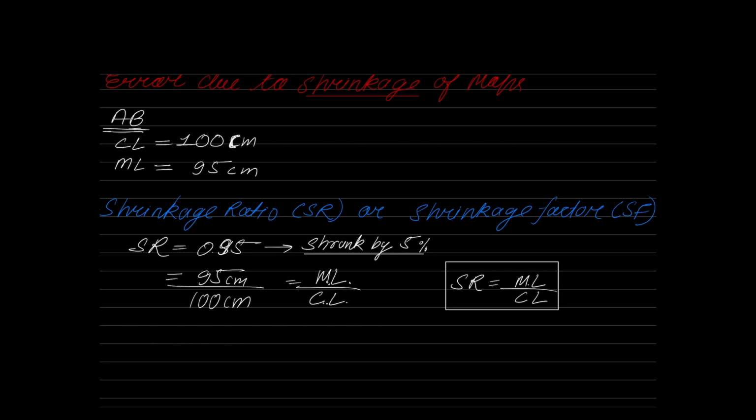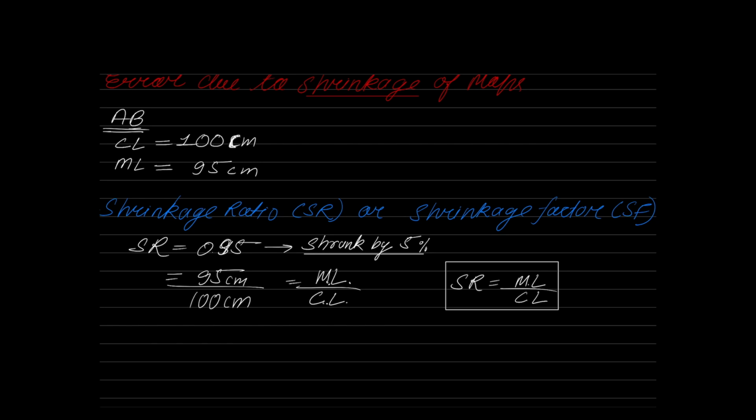Now you need to know how to get the shrinkage ratio. So please tell me, if the map is shrunk by 6%, what is the shrinkage ratio? Very good, Dinesh. If the map is shrunk by 6%, shrinkage ratio is 0.94. Very good. If the map is shrunk by 2%, what is the shrinkage ratio? Tushar, correct. If the map is shrunk by 2%, shrinkage ratio is 0.98.